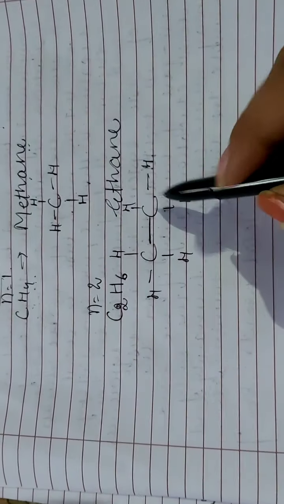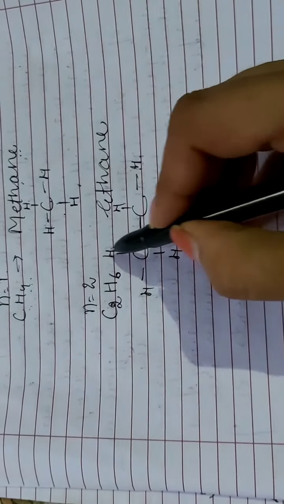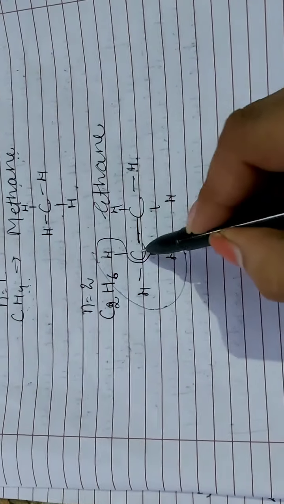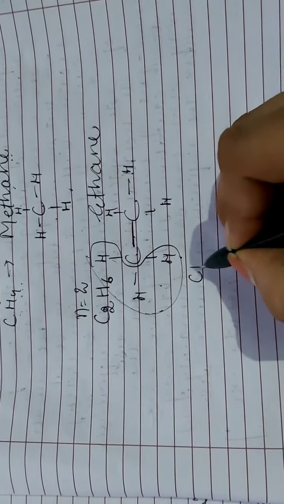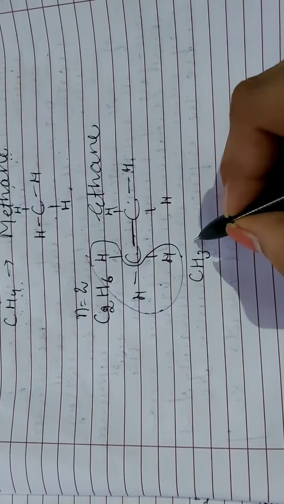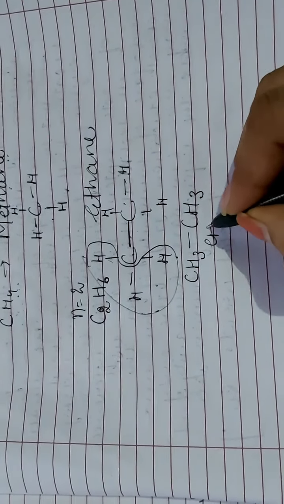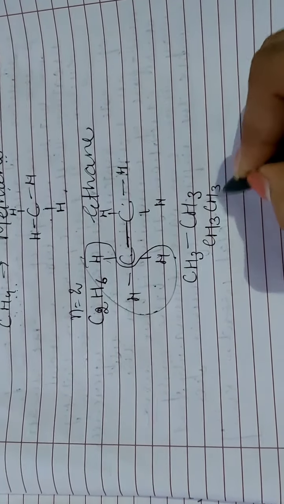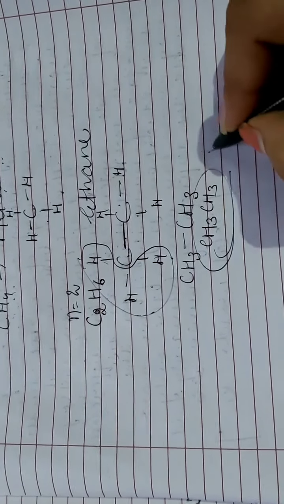They also have a single covalent bond. This is the structural formula, and in the abbreviated formula you will write CH3. How many hydrogens are there with this carbon? CH3, and this one also with a single bond CH3, or simply you can write CH3 CH3. This is the abbreviated or condensed formula of ethane.